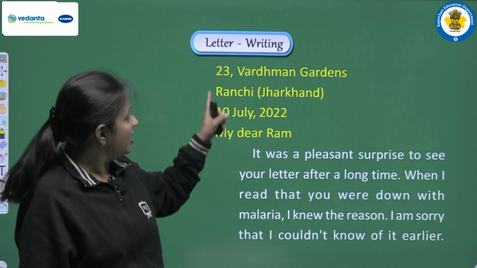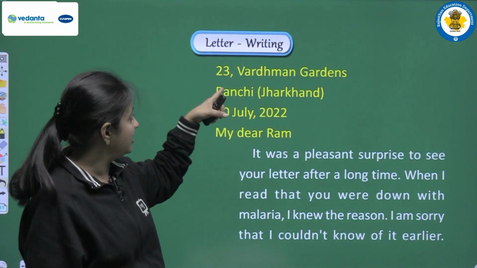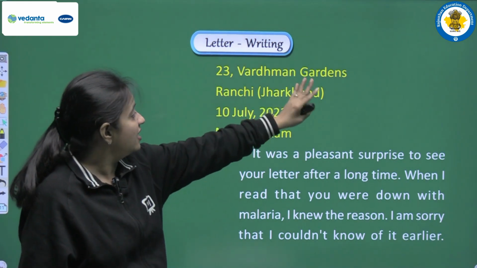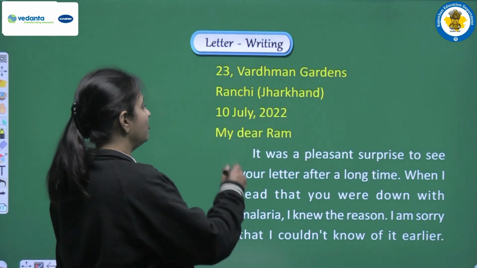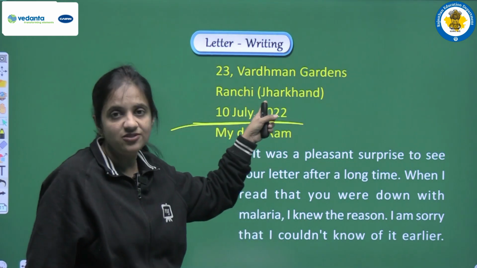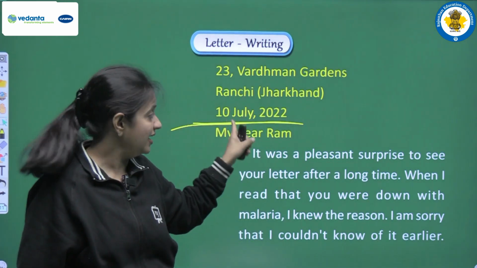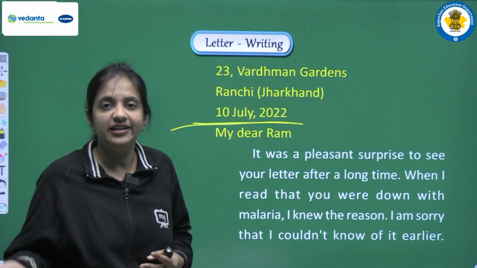In the question we are given the address, so we are using the same address here. We are writing 23 Vardhaman Gardens, Ranchi. We can write Jharkhand also in the bracket, and then we are writing the date. First of all, in 2 lines we have to write the address, and then in the next line we have to write the date on which we are writing the letter.